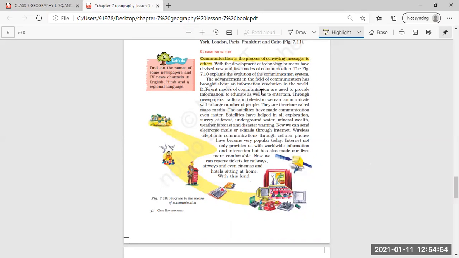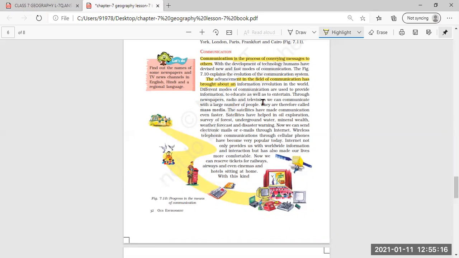The advancement in the field of communication has brought about the information revolution in the world. Revolution means great change.